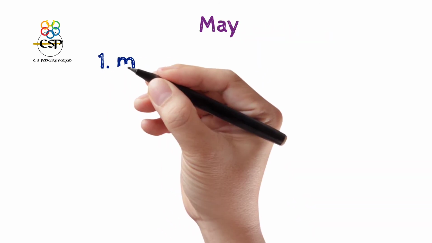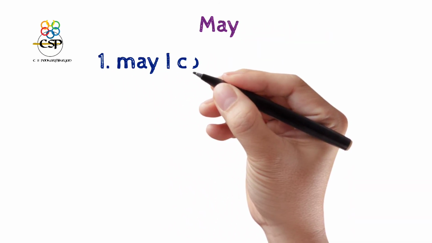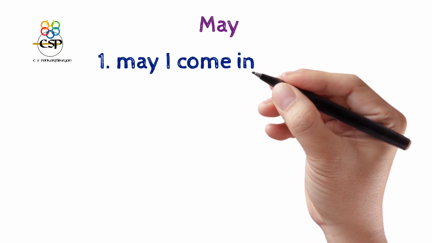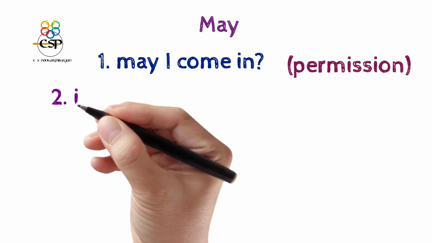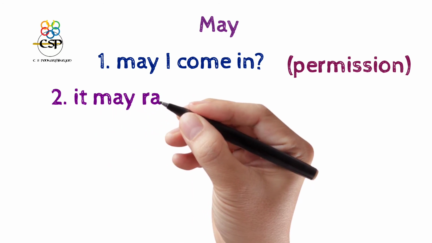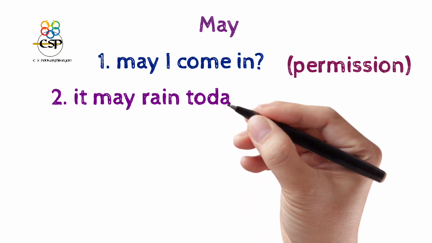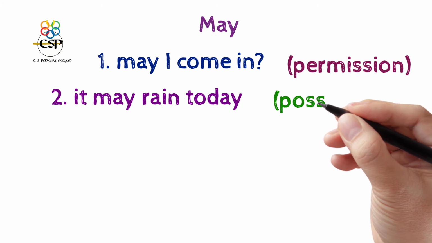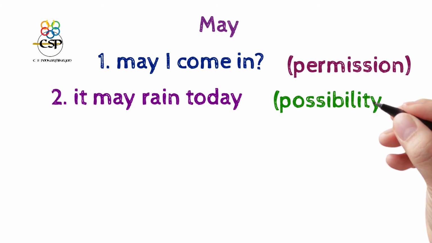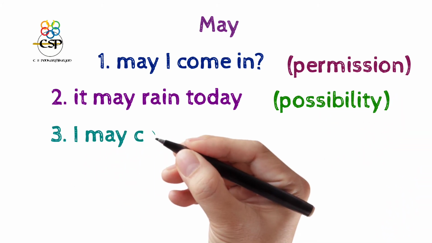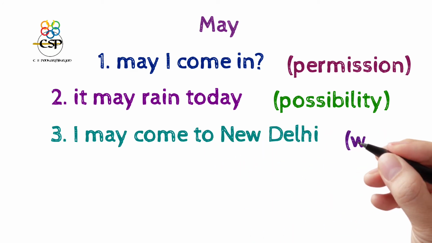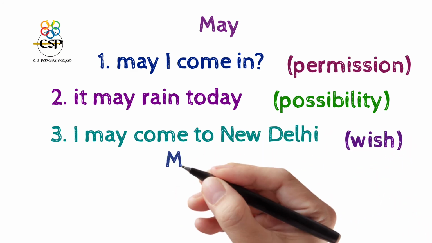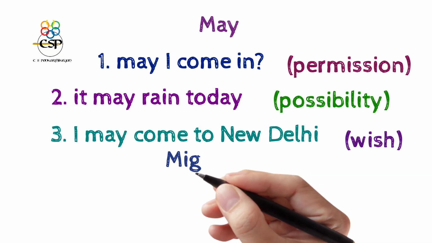Normally may is used for request and permission. The universal example: may I come in, for permission. The second: it may rain today. That is about possibility. And third: I may come to New Delhi. It is for the purpose that I wish to go to Delhi.